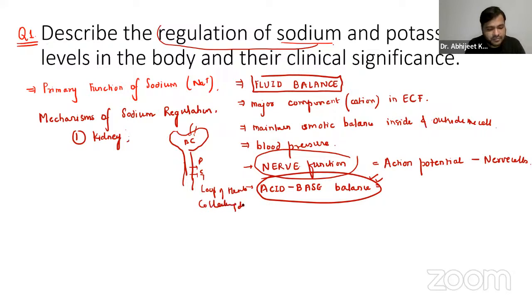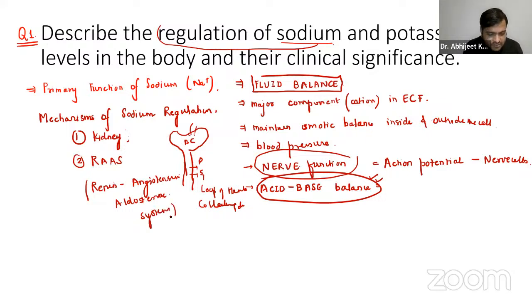There is a system that you might have learned in physiology, the RAS system: renin, angiotensin, aldosterone system. Now let us discuss the clinical significance.